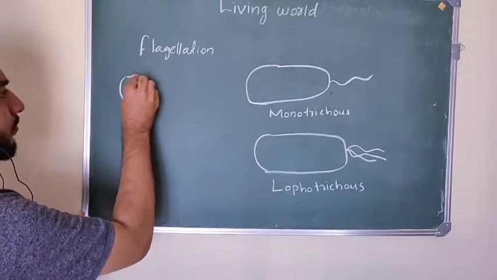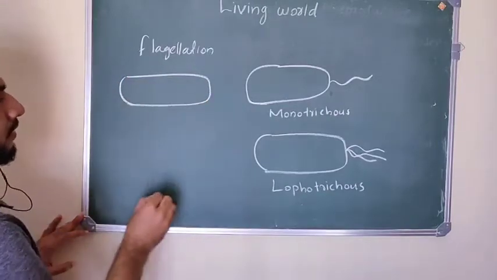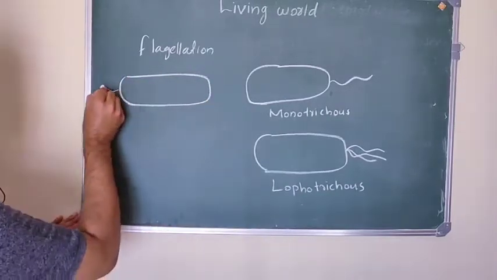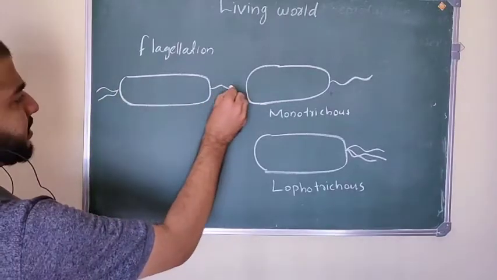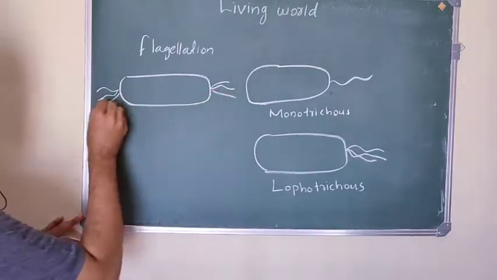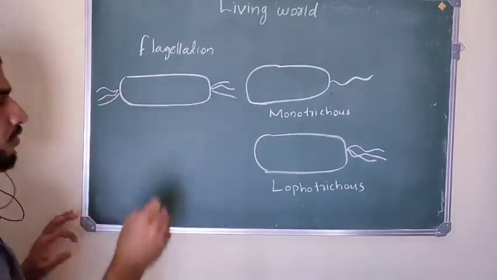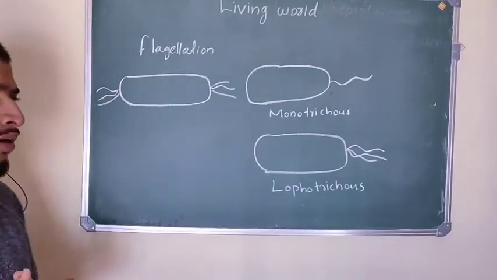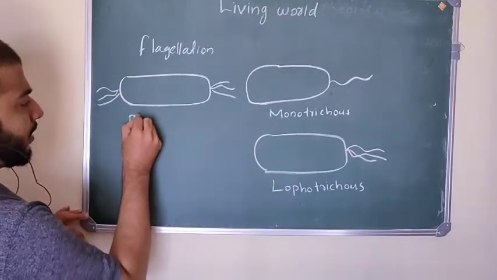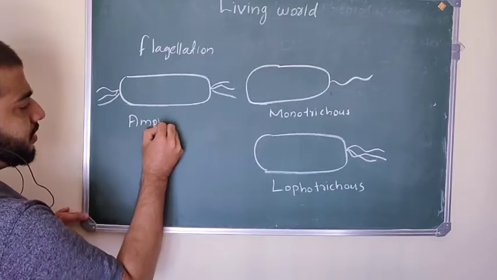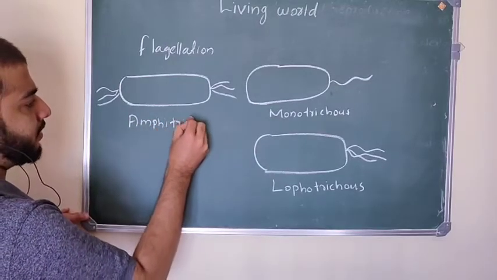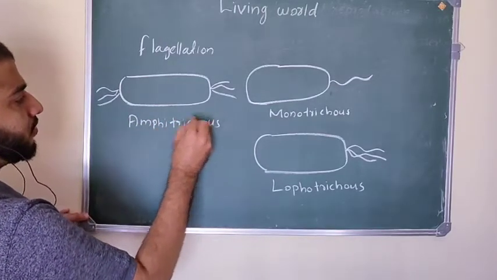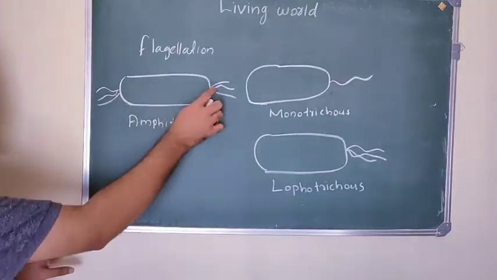Then bacteria that have multiple flagella at both polar ends, this end and this end, are called Amphitrichous. Multiple flagella are present at both ends.